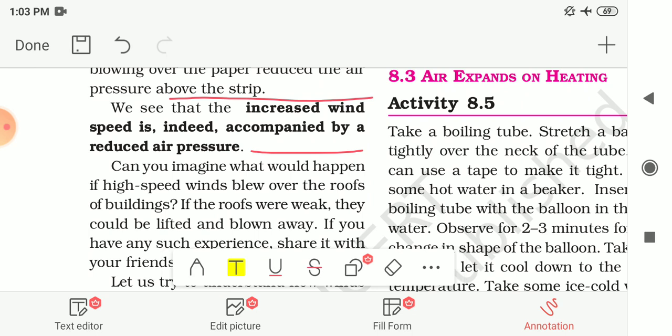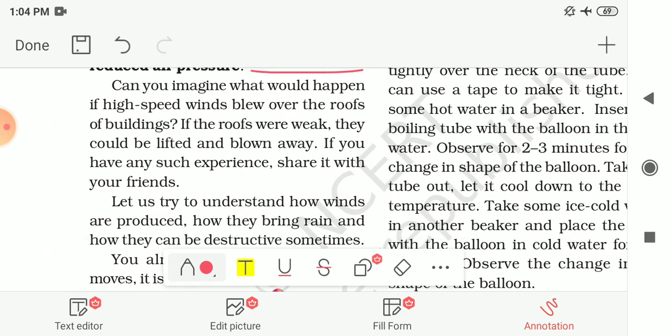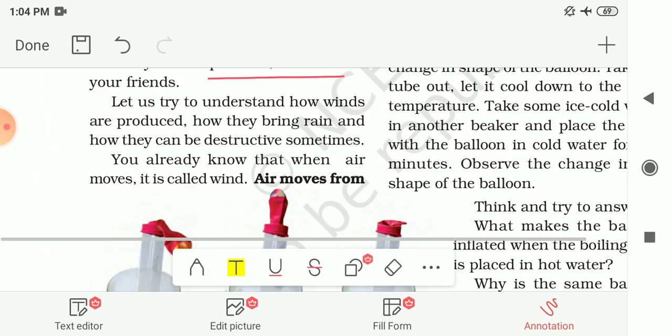Now can you imagine what would happen if high speed winds blew over the roofs of buildings? If high speed wind blew over the roofs, then if the roofs are weak, they could be lifted and blown away like this paper strip. And if you have any such experience, then share it with your friends.